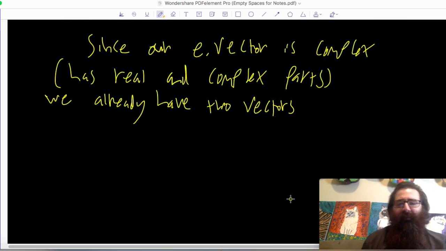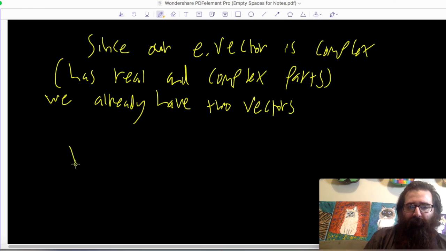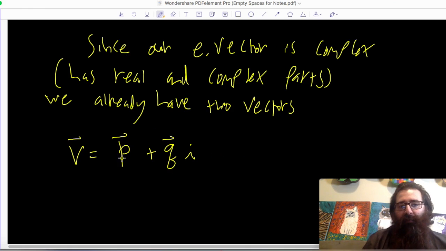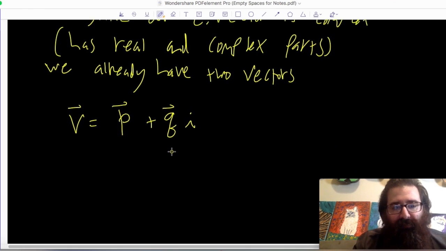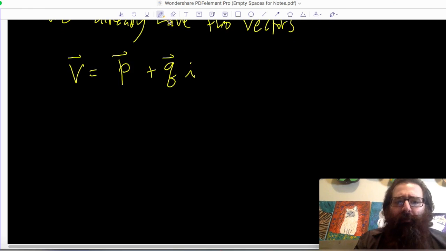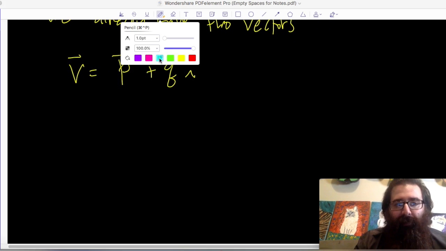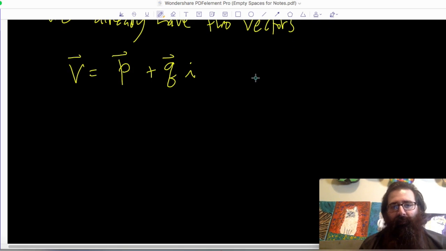So let's say that we just find one of these eigenvectors V. We can think about it by splitting it up into the real part, call it P, plus the imaginary part, call it Q, times I, since it's the imaginary part. So if I split my eigenvector V into a real and imaginary part, then I really get to work with these two pieces. But I know what you're saying. You're saying, oh, there's so much work beyond that. So don't even try to kid us into thinking that we're done at this stage. Well, no, but let's try to make some sense of what happens next.